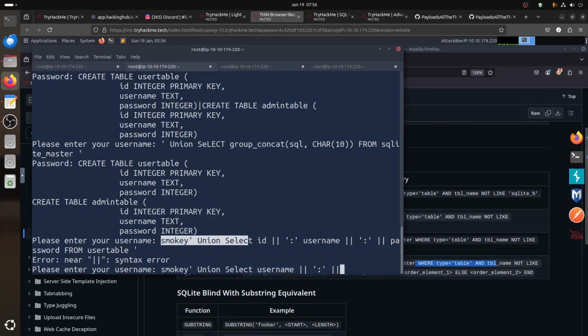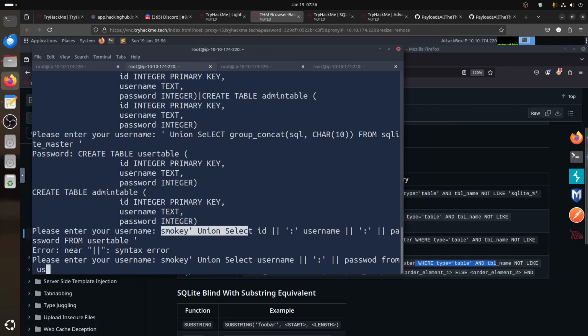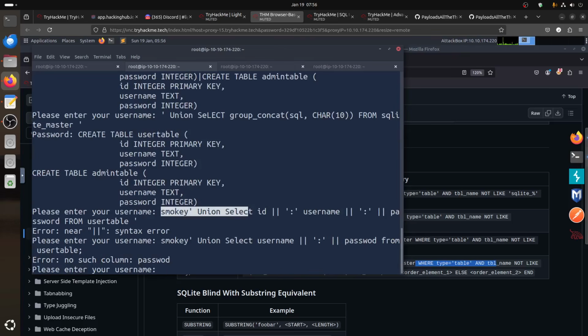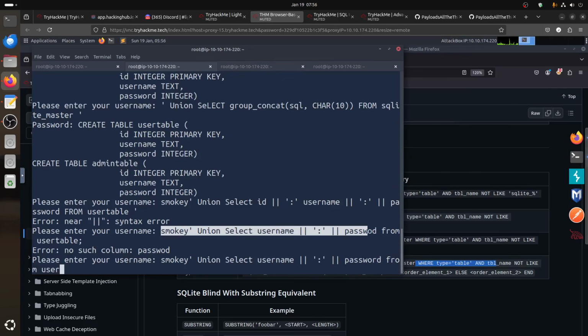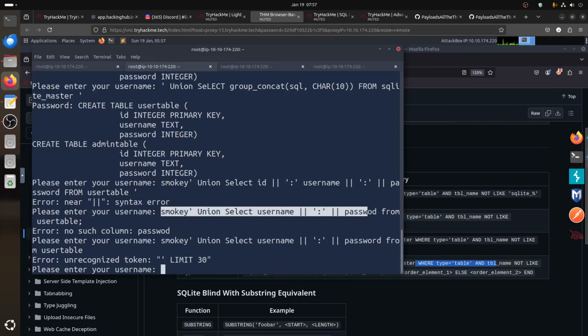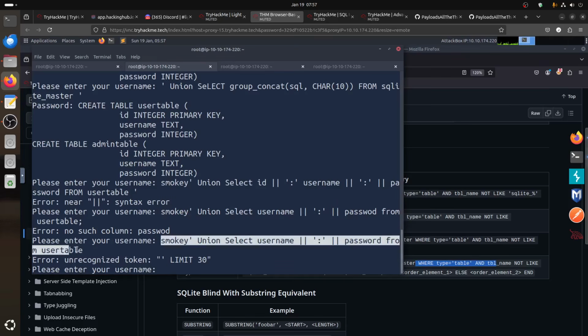Damn it. I don't know. Password and from user table. No such column password. No, he's not complaining, so at least there's something. So let's do that. Password from user table. Let's see, so we are cool.